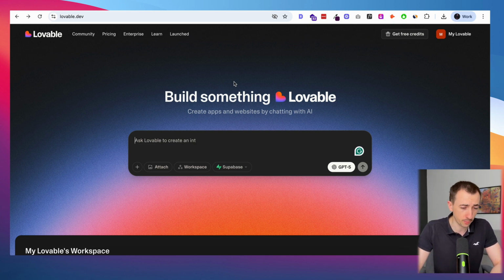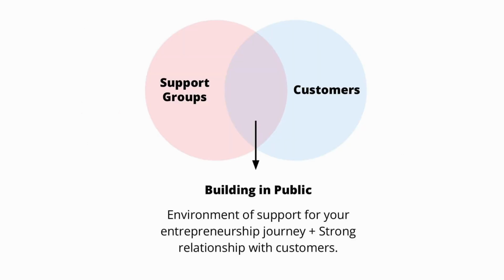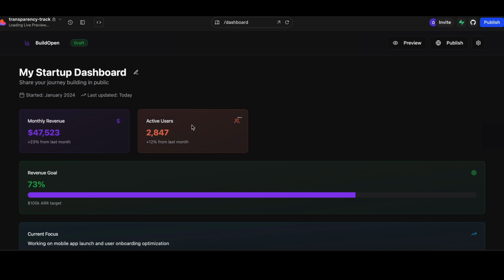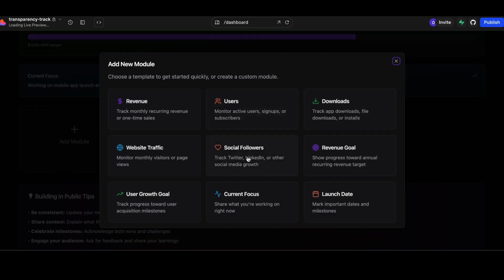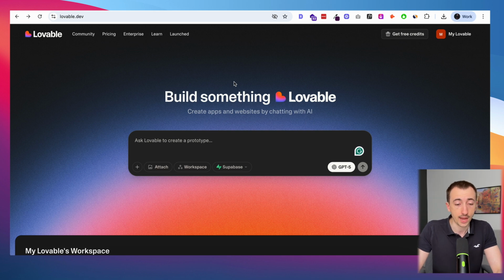Let's say that you had a brilliant new app idea and you choose to build it in Lovable, which is probably the most popular one right now. And I have an idea for an app around this built in public trend that you see on Twitter a lot, where essentially you're just very transparent with your results and how things are going with your business and these new things that you're building. So I would want an app that makes this really easy for people to display this on a dashboard. So exactly how much revenue, how many users they have, and just be able to keep progress on those people, keep them accountable, and be able to share this publicly. I think this would be a good app.